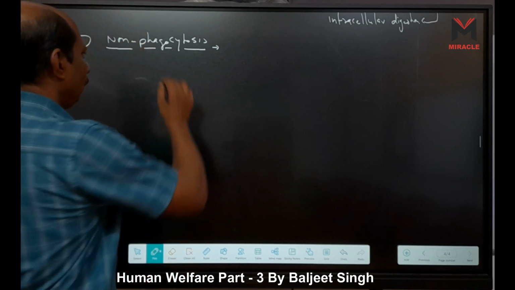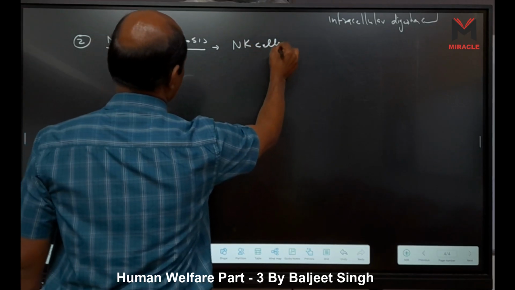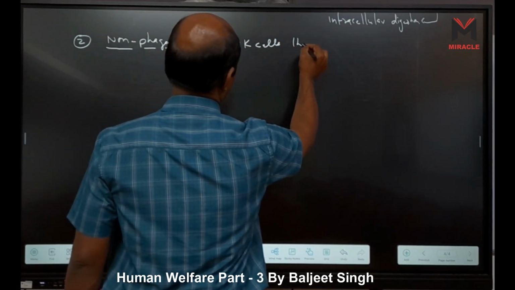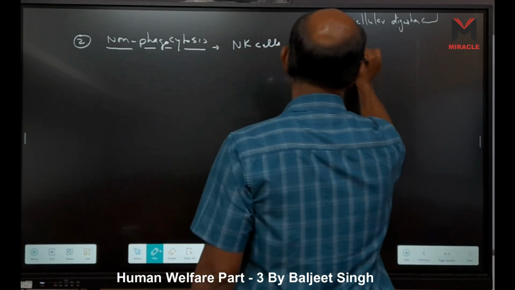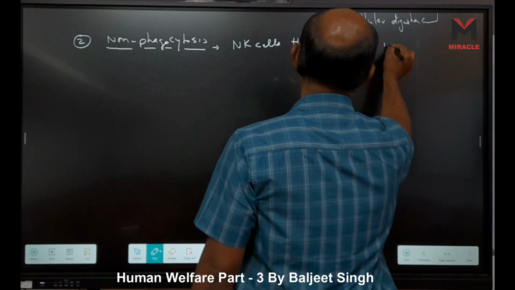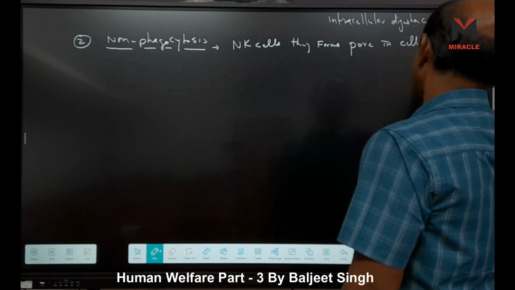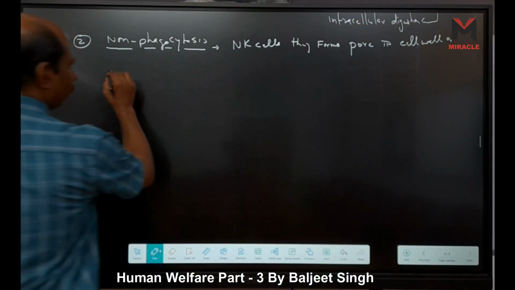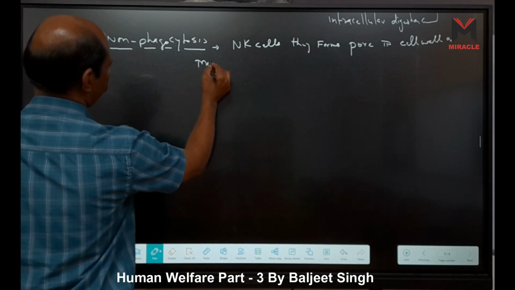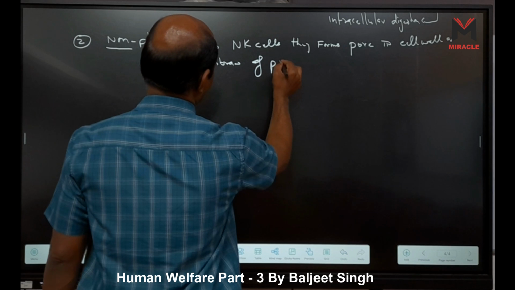But what happens? These natural killer cells form pores in the cell wall or cell membrane of the pathogen.